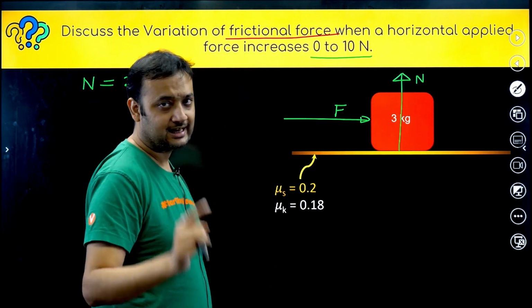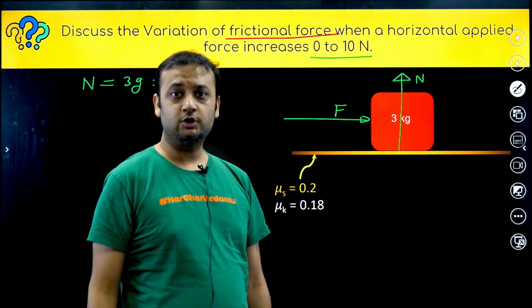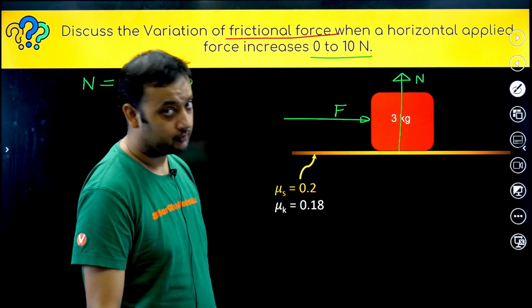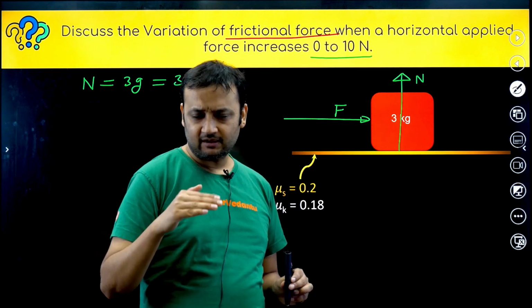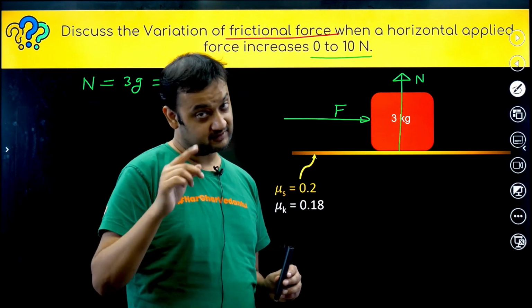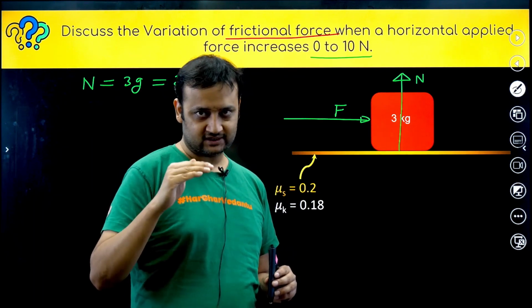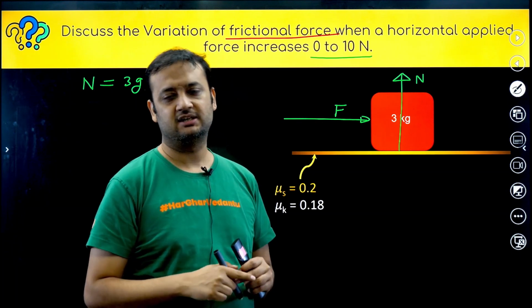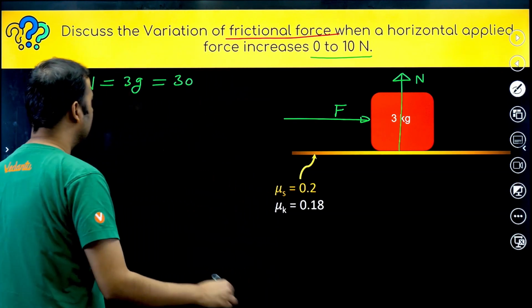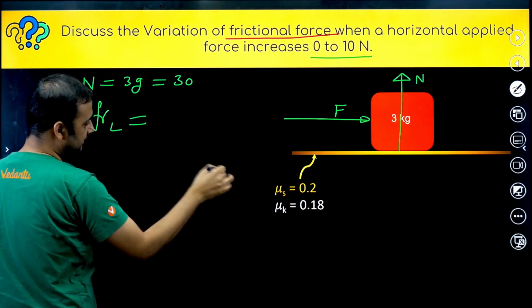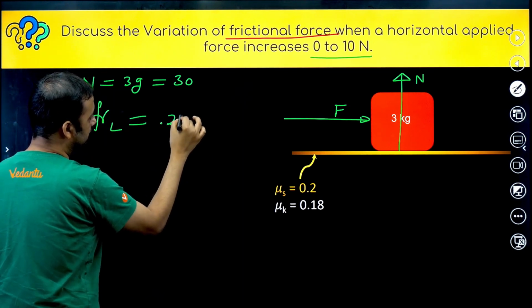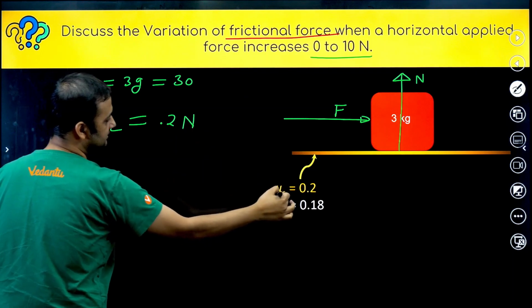So let us first calculate what is the value of limiting friction. What is limiting friction? Try to recall. Limiting friction is that value up till which friction can increase. Which friction? Static friction. So limiting friction is that value up till which the static friction can increase. So limiting friction is mu s into normal reaction.